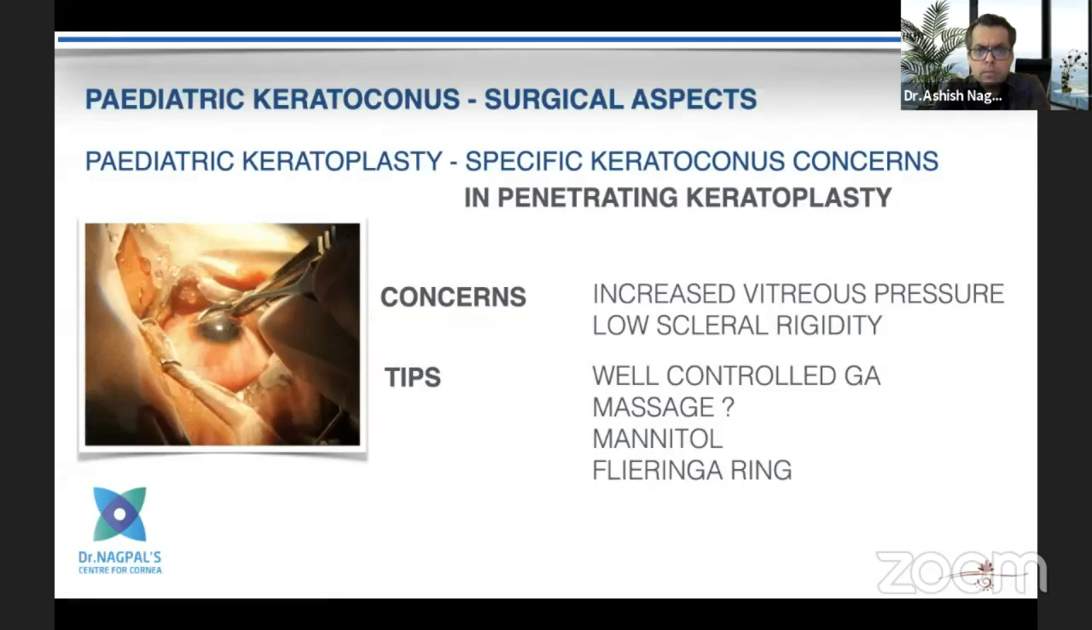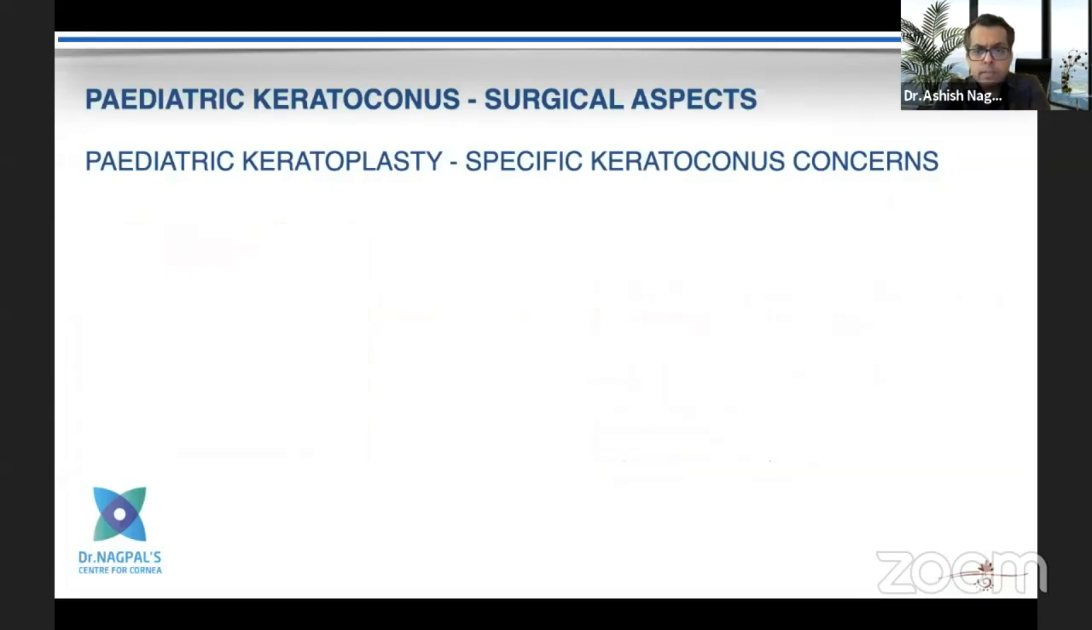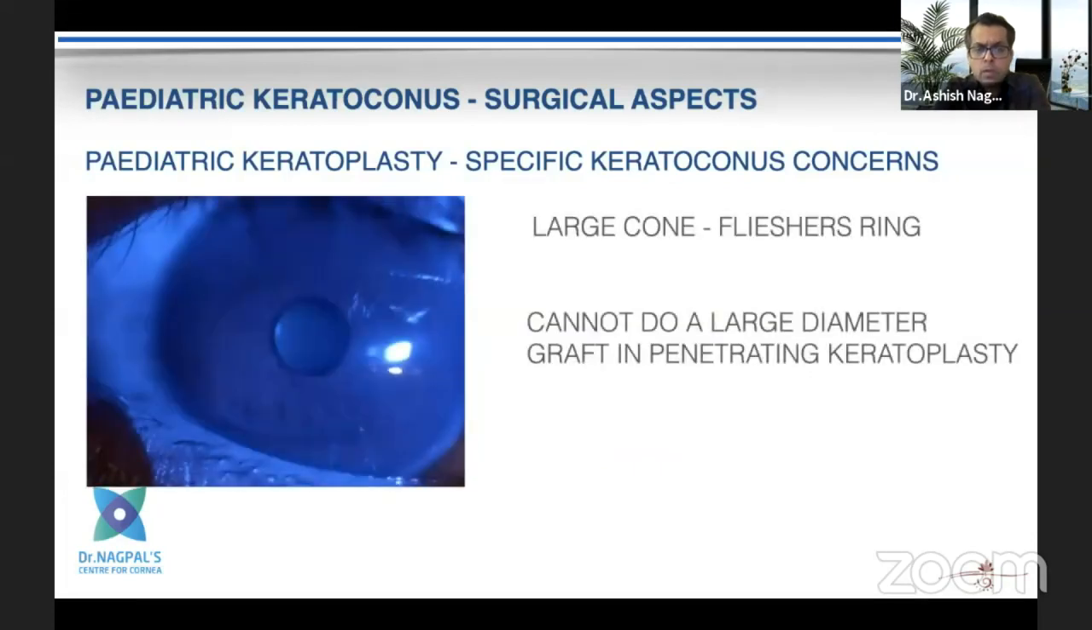So these are the tips for penetrating keratoplasty. You would need well-controlled anesthesia, maybe a massage, not on the cornea, mannitol and a Flieringa ring. That should help you with a penetrating keratoplasty. But having said that, these patients we are operating on have very advanced cones, and they would need a large diameter graft. And in children, doing a large diameter PKP, as you would know, attracts a higher risk of rejection.